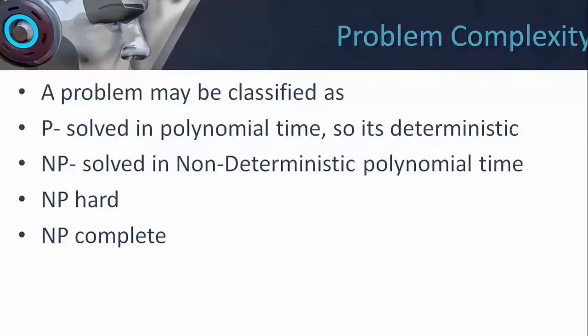Now, what is this polynomial time? Polynomial time means when we are expecting to get the solution using a given algorithm in a fixed deterministic time. This complexity is all based on the Turing machine. The Turing machine was a mathematical model of computation given by the great mathematician Alan Turing in 1936, which had the capability of simulating any algorithm. So that forms the basis of measuring the time complexity.